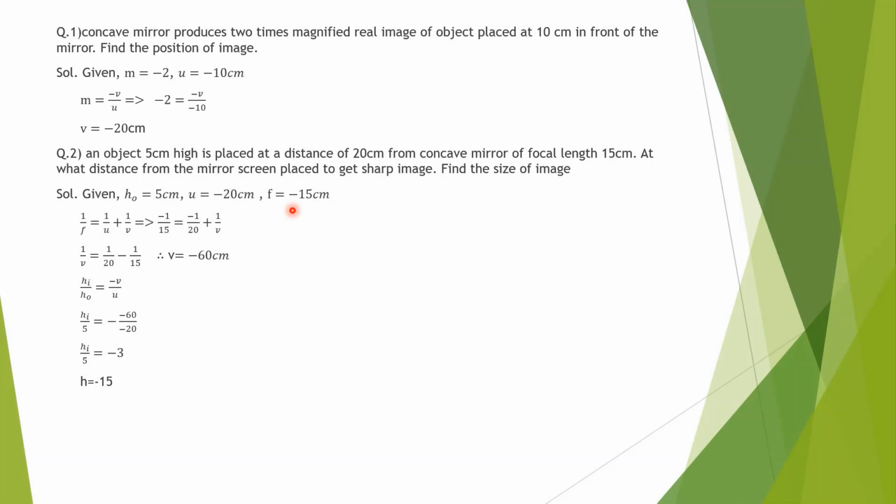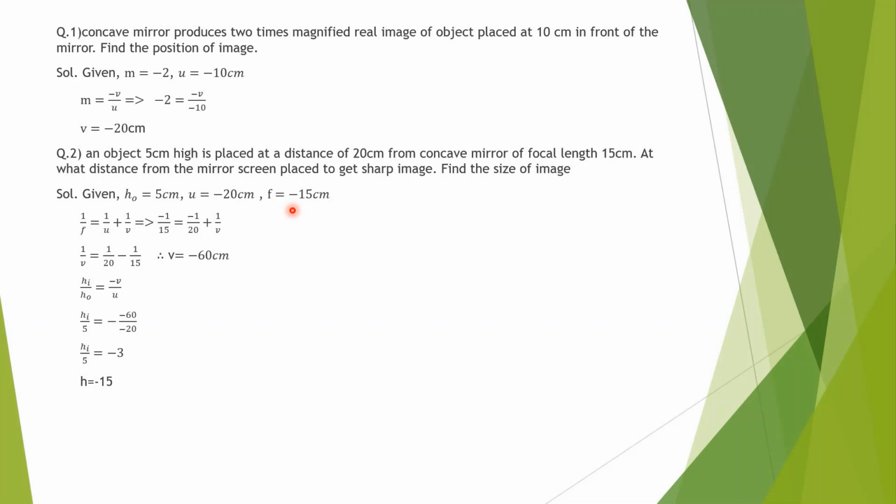After that we will write the mirror formula, 1 upon f, 1 upon u plus 1 upon v. On putting values and simplifying, we get v. After getting v, we will apply the formula of magnification, and from there we get the height of the image as 15 centimeter.